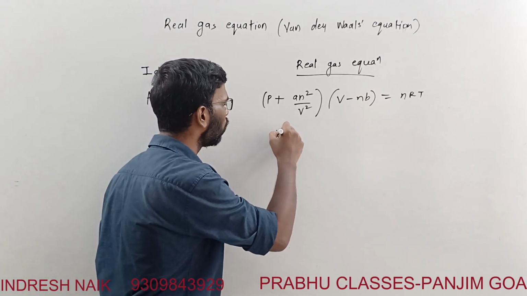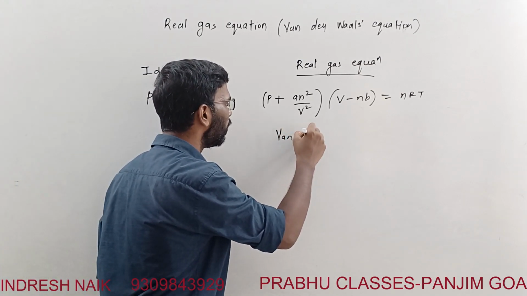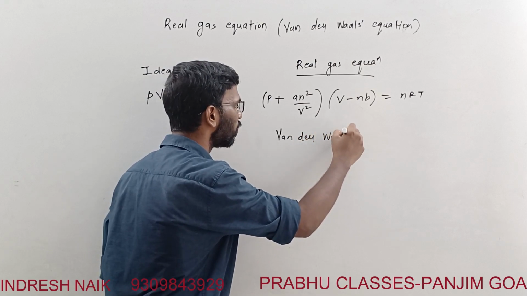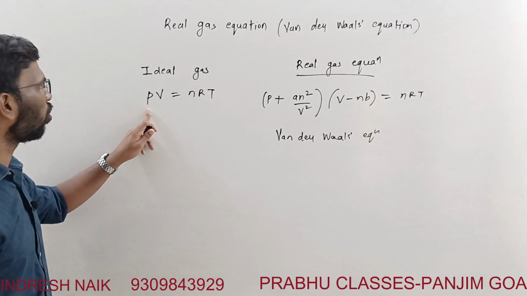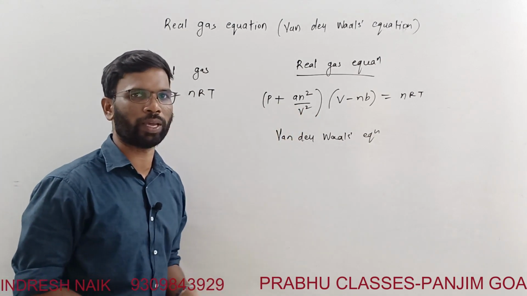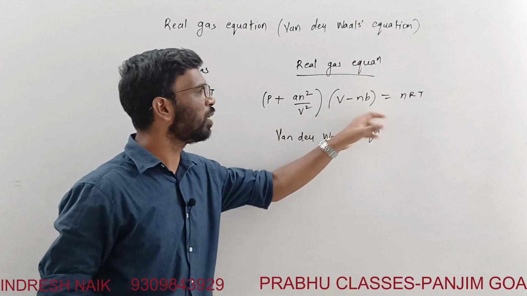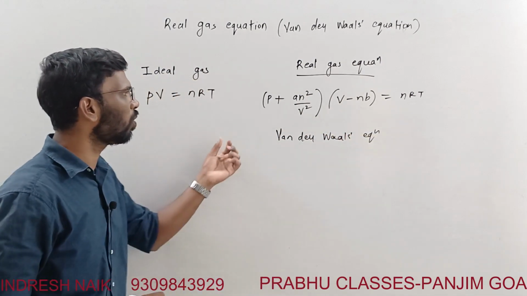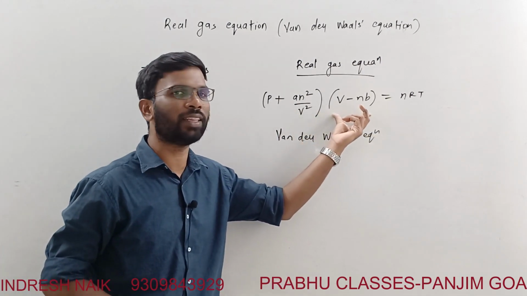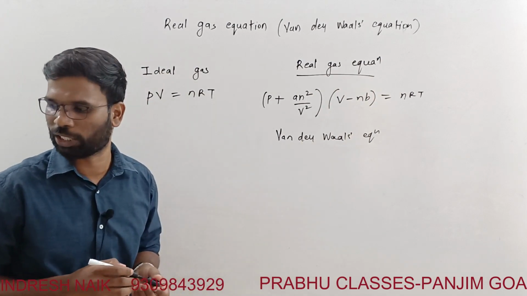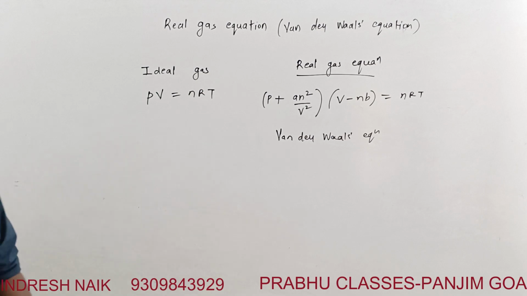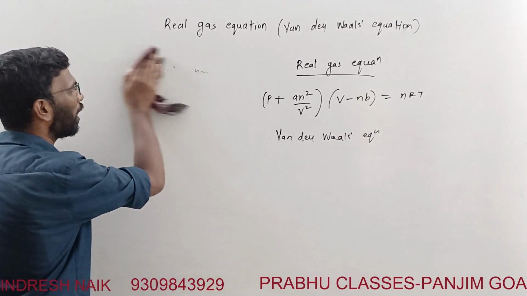Now you can see here, instead of P there is P + a n²/V², and instead of V there is V − nb. This means there is a pressure correction and a volume correction, and that is what we are going to learn in this lecture: the meaning of the pressure correction and the volume correction with respect to the ideal gas.